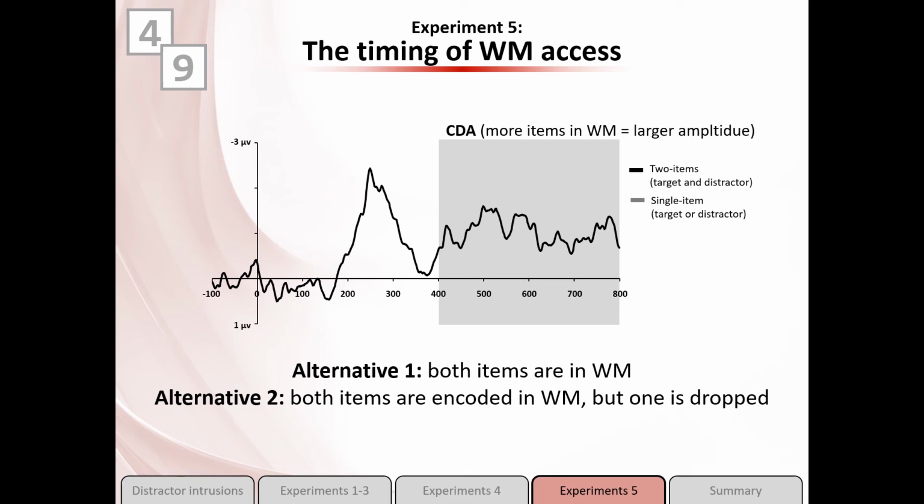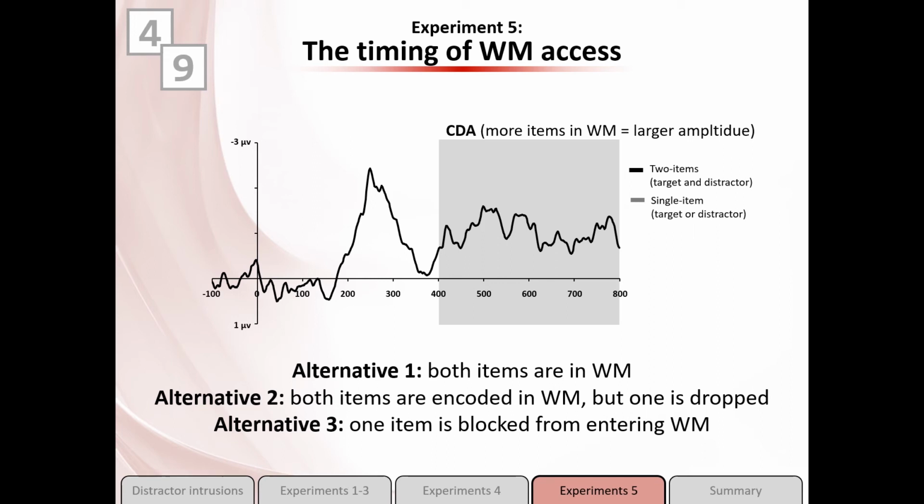In that case, the CDA amplitude should be the same early on, indicating encoding, but then split into 2 later, indicating that the item was dropped. Finally, third option, if one item is blocked from entering working memory, then we should observe a difference in the CDA from the earliest time window.